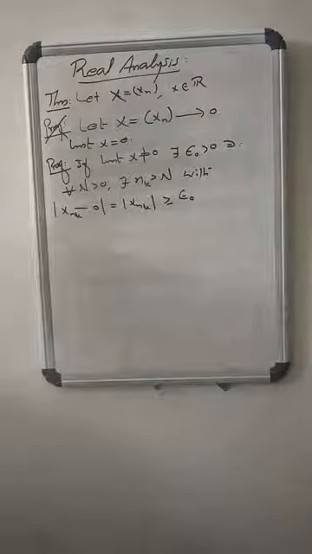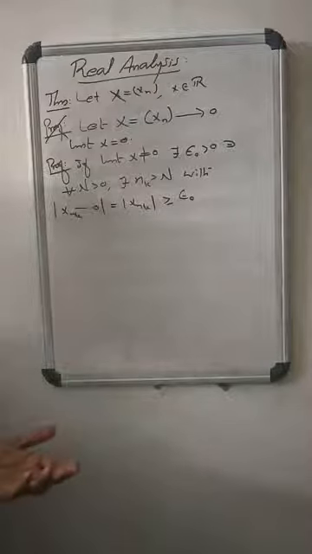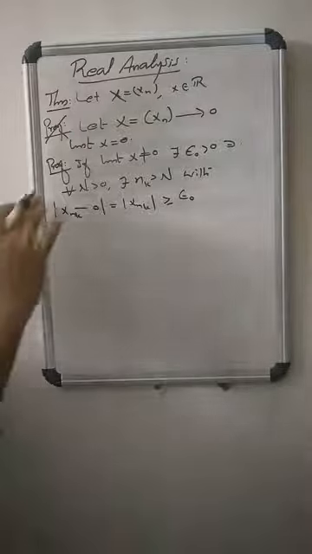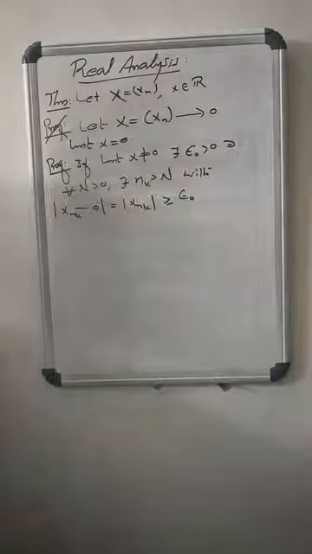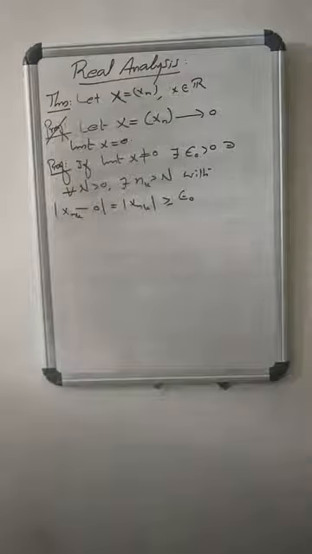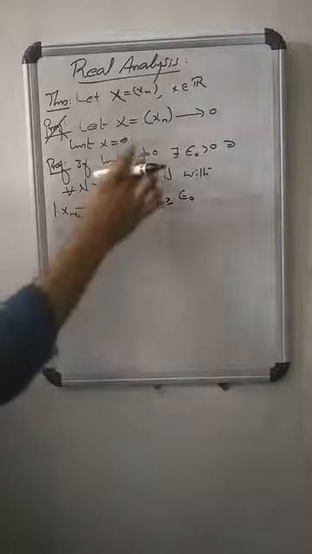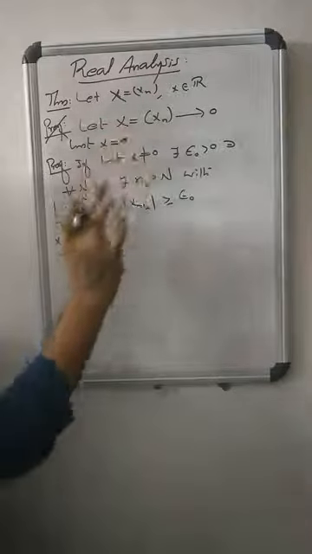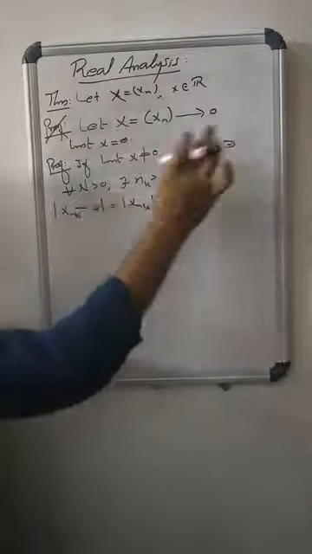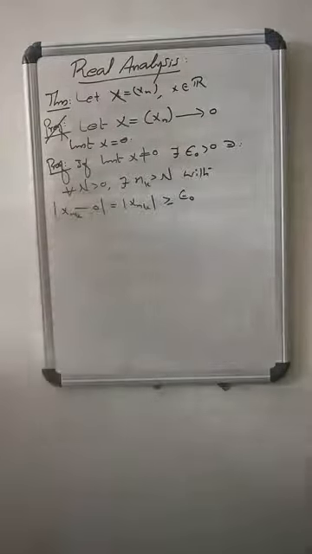The previous result says that for any bounded sequence of real numbers, if every subsequence converges to a particular point x, then the original sequence also converges to x. Here we prove that if every subsequence of xn converges to 0, then limit x equals 0. If possible, limit x differs from 0, then there exists some epsilon naught and nk greater than n such that modulus of xnk minus 0 is greater than or equal to epsilon naught.